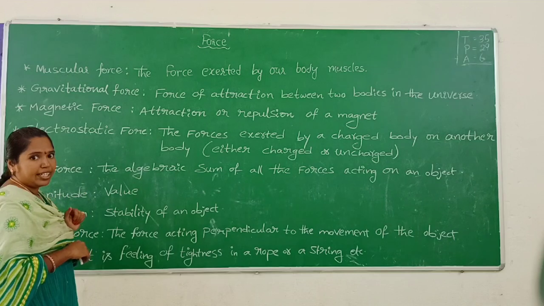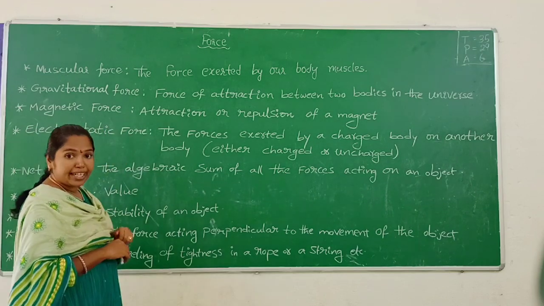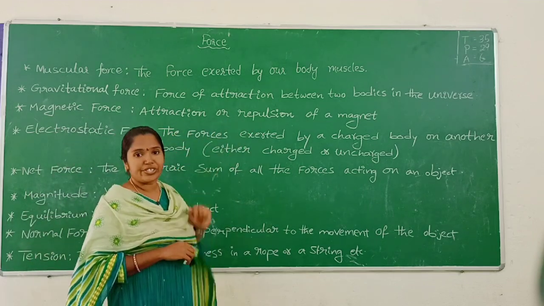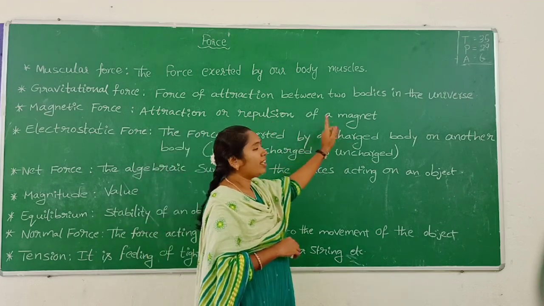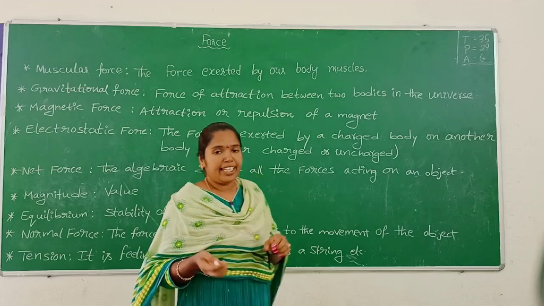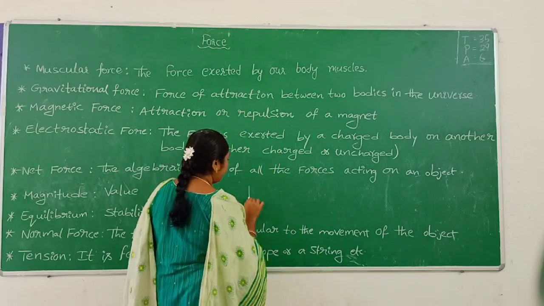Next one, magnetic force. What is the meaning of magnetic force? The attraction or repulsion of a magnet. We take two bar magnets. Here I draw the picture.